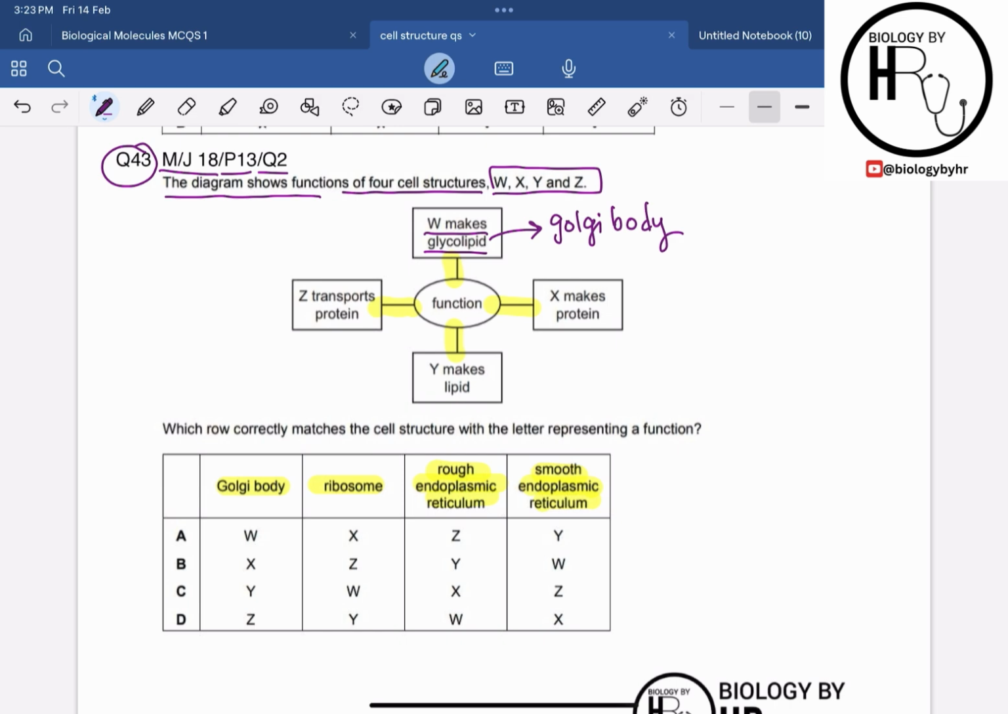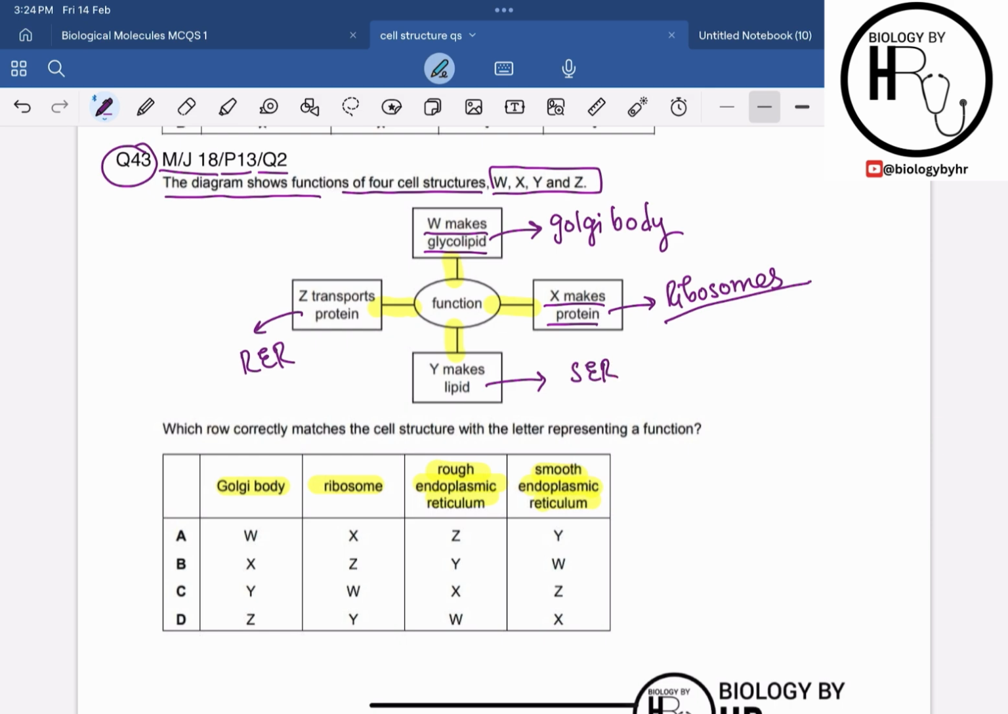And if I talk about X over here, X makes the protein. We know that protein synthesis takes place in the ribosomes, right? If there is a synthesis of protein, so the specific answer is ribosomes. And if they are saying about the transport of the protein, so transport of the protein is from the rough endoplasmic reticulum, because they synthesize the proteins and then they transport it to the Golgi body for the modification, collection, packaging and all. Y makes the lipid. Lipid synthesis is the main function of the SER, which is the smooth endoplasmic reticulum.